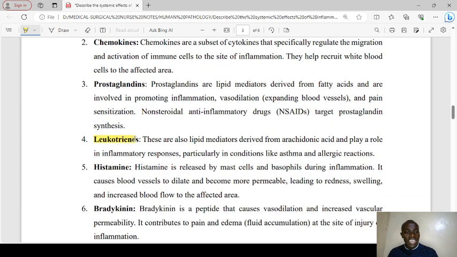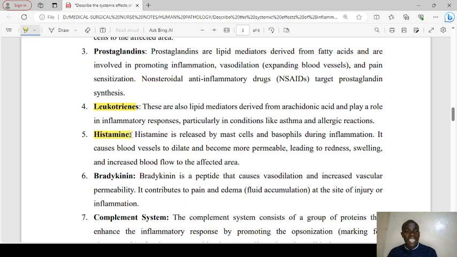Leukotrienes, okay, and the leukotrienes are normally associated with asthma. I hope all of us remember. These are also lipid mediators derived from arachidonic acid and play a role in the inflammatory process, particularly in asthma and allergic reactions. Histamine is released by mast cells and basophils during inflammation.